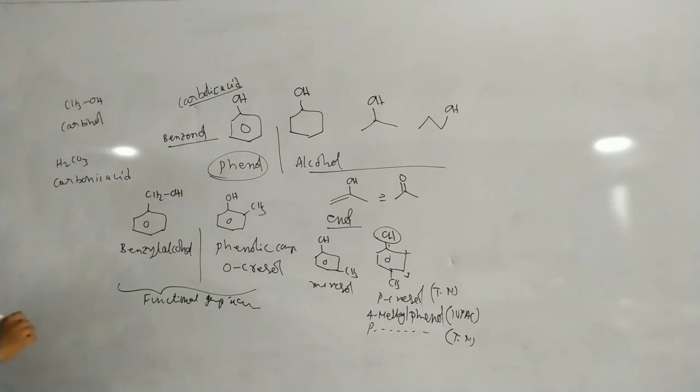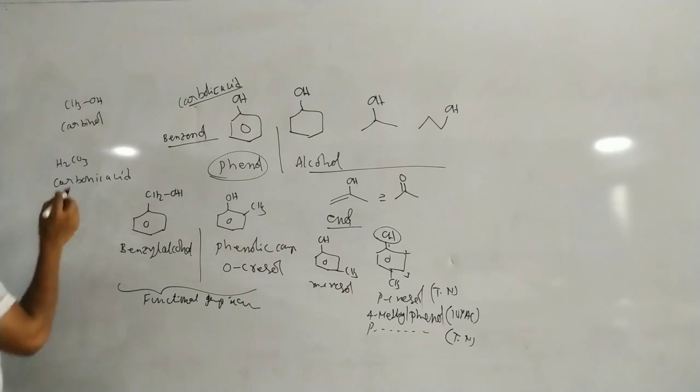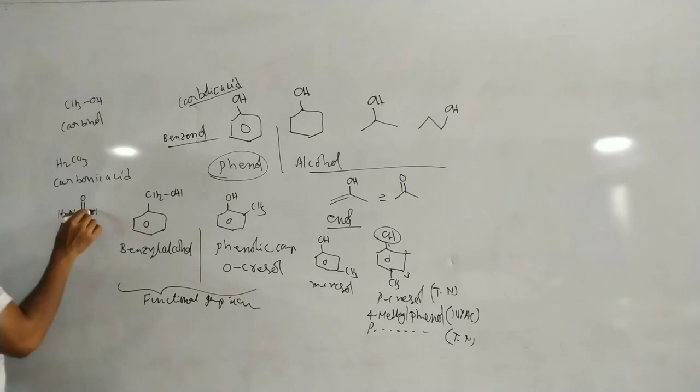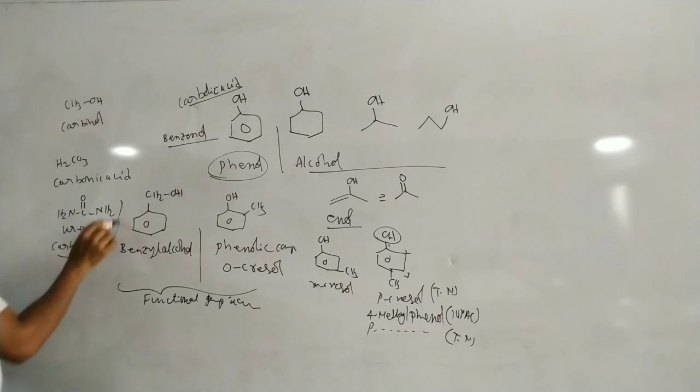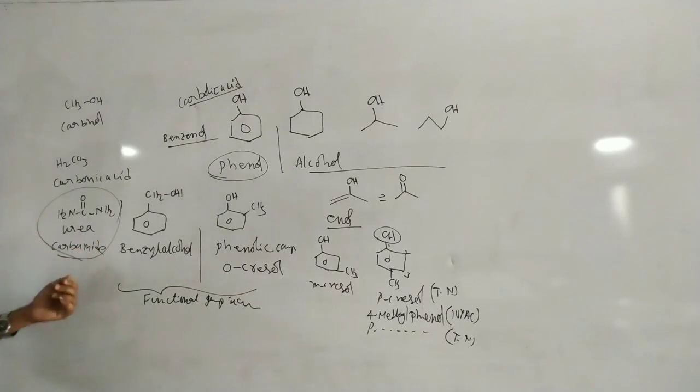H2CO3 is a carbonic acid. And now suppose C double bond O and NH2 groups: this compound is urea. This urea compound is also known as a carbamide.